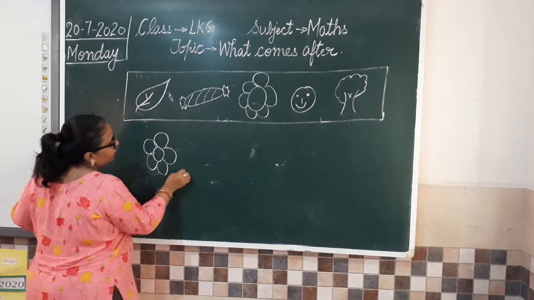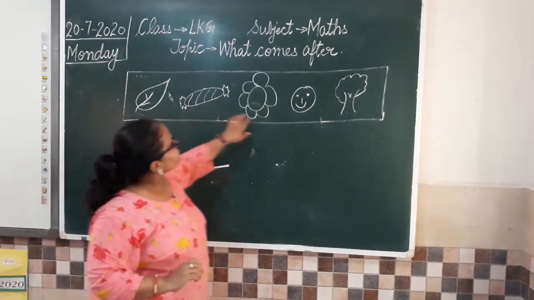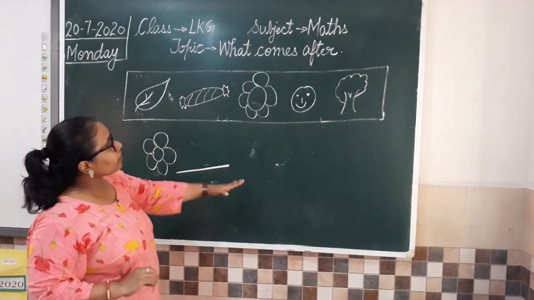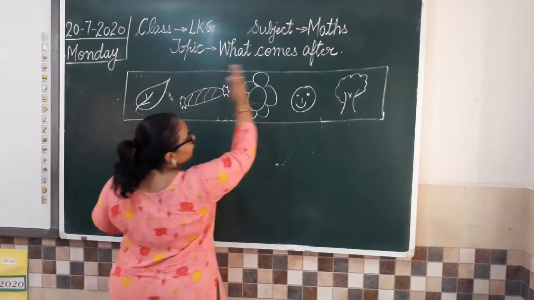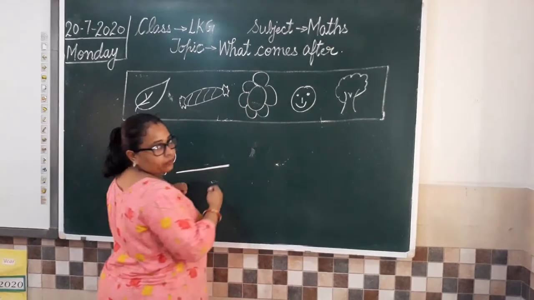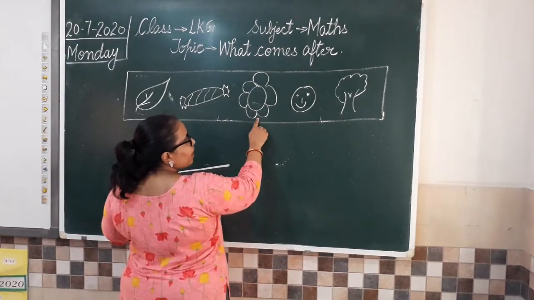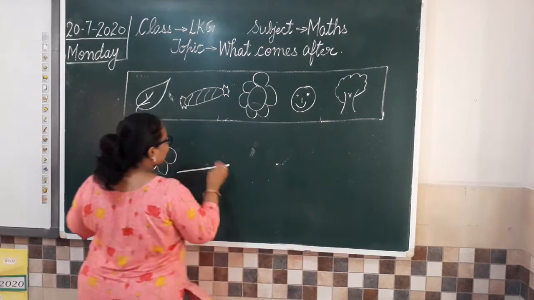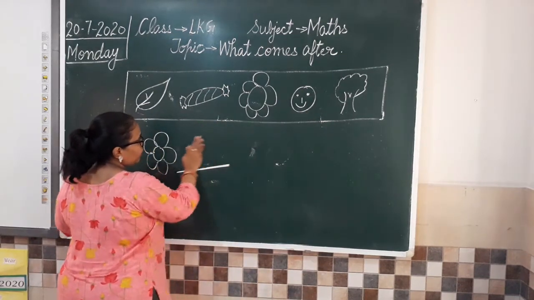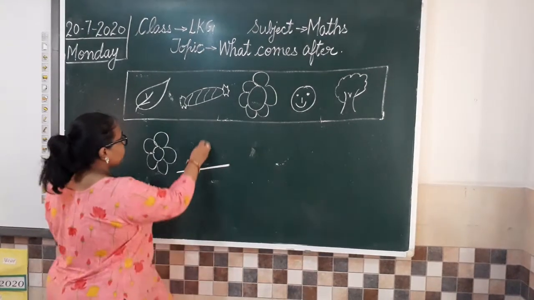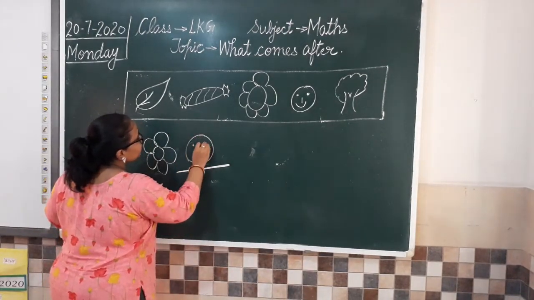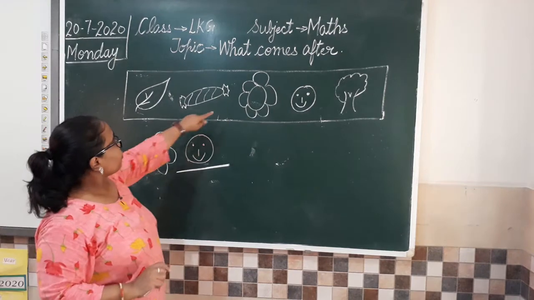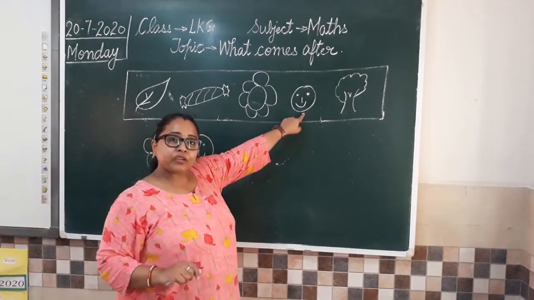Now if I draw one object, for example, I have drawn a flower. Now I have drawn a flower here and I ask you, look at all these pictures and tell me which picture is after flower. Which picture is after flower? Smiley. So we are going to draw a smiley here. I'll use a different chalk for the answers. So we have drawn a smiley here. Clear all? Because smiley is after flower.